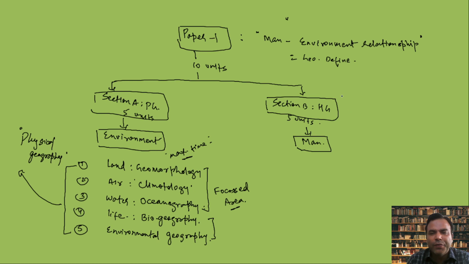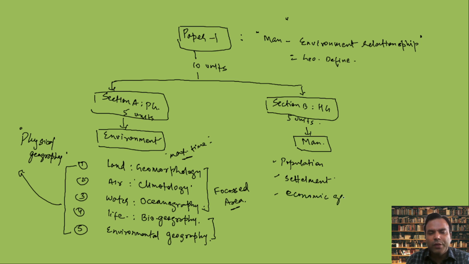In human geography, the focus area is human itself. So what topics are you reading? Population, number of people, population distribution, demography, that's called demography. People staying somewhere becomes settlement geography. People working in some place to earn their livelihood, this concept is called economic geography.